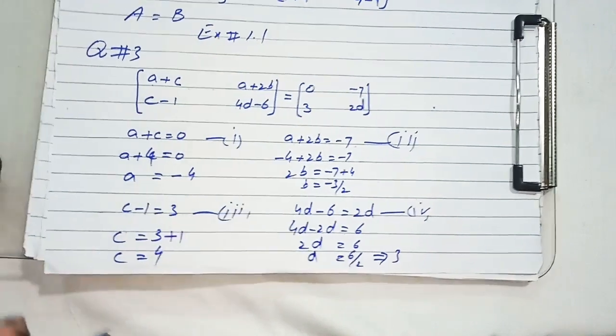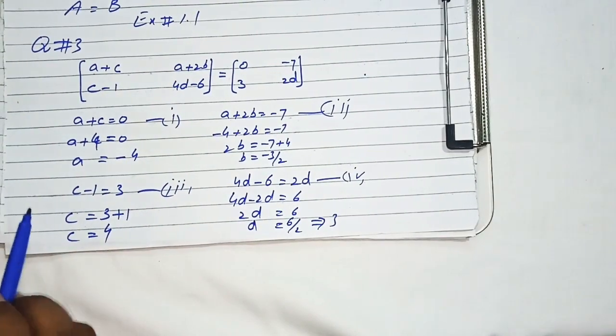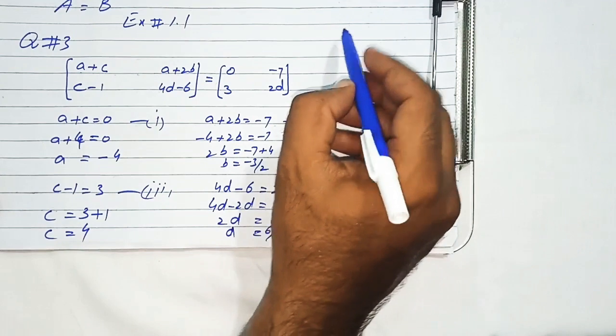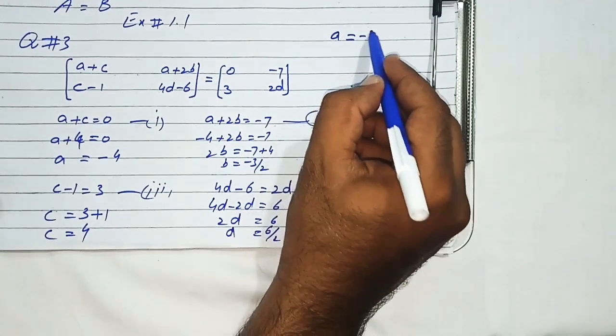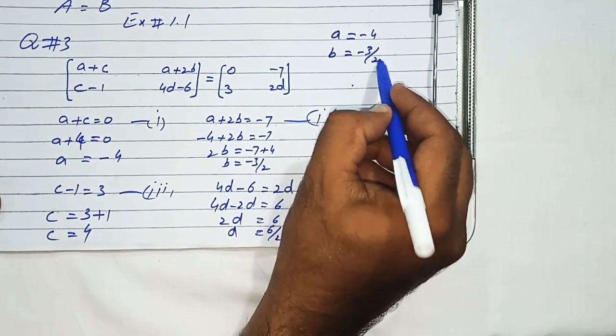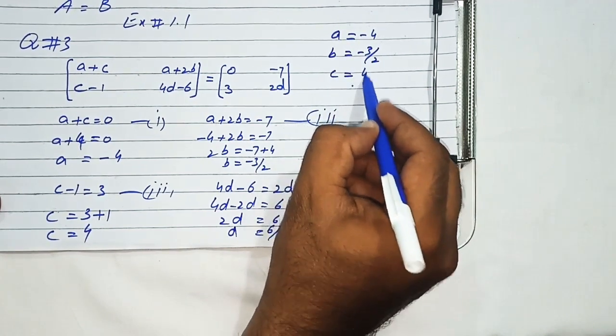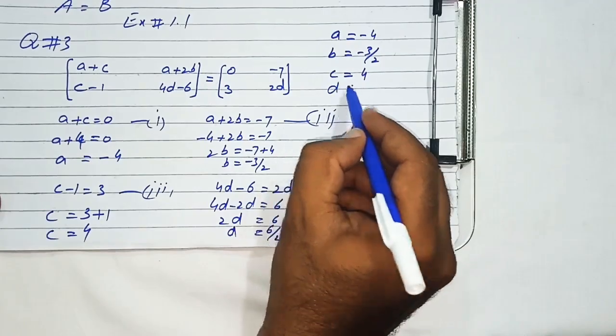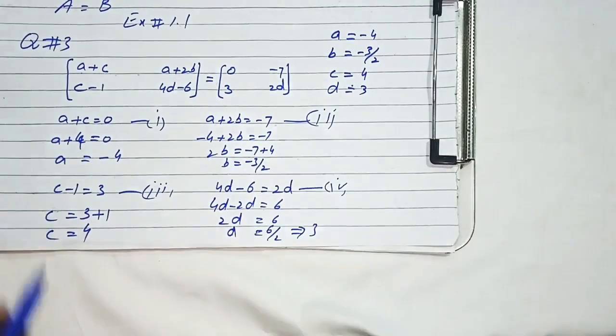Now we have found all the values of the unknowns, that is, the value of A is -4, the value of B is -3/2, the value of C is 4, and the value of D is 3.